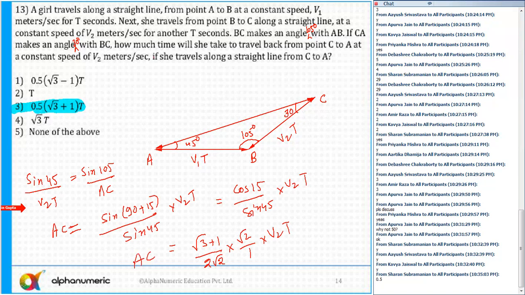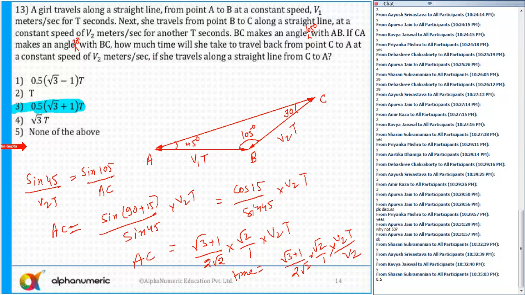And the time is equal to distance by speed. So the distance we already know is root 3 plus 1 upon 2 root 2 into root 2 by 1 into v2 into t upon v2. So in any case, v2 and v2 will get cancelled and we'll get the answer as option number 3. Is that clear to all of you? Look here, root 2 will get cancelled. So I'll get root 3 plus 1 into t by 2. So by 2 means 0.5.